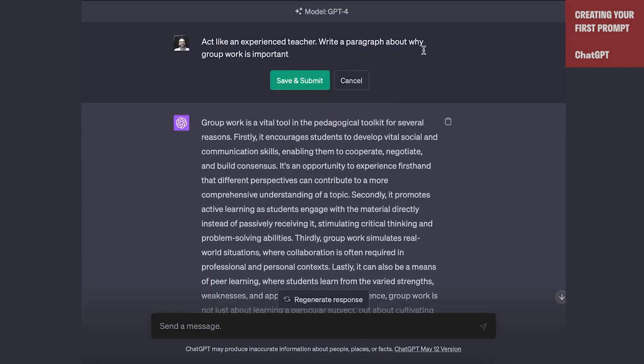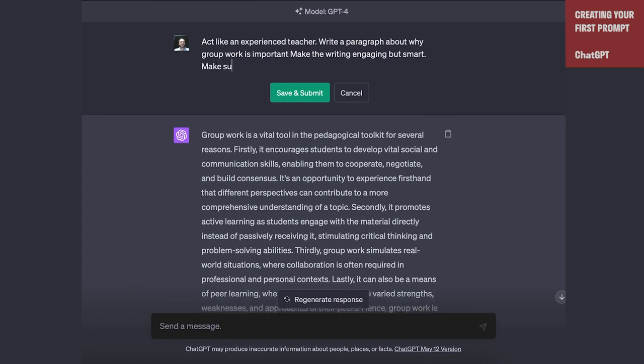So we could say, act like an experienced teacher, write a paragraph about why group work is important, make the writing engaging but smart, to pick a style. And by the way, if you don't know what style to use, you can paste in your favorite text into any of these AIs and ask it to describe that text to you, and then use that description when you're giving it constraints. We might also want to say, make sure there is an example.